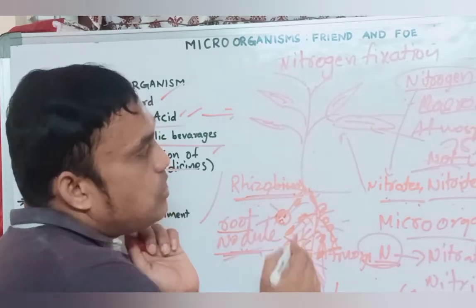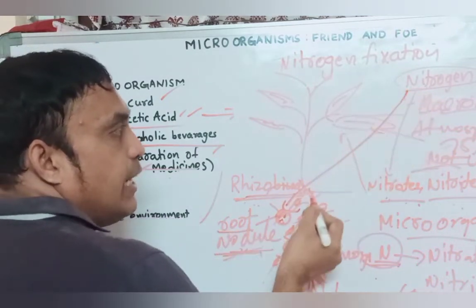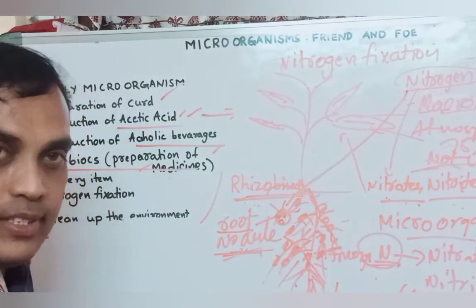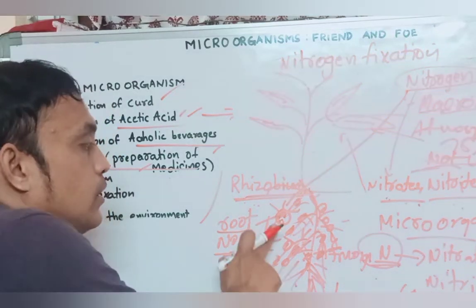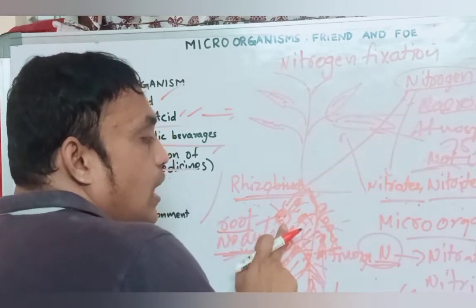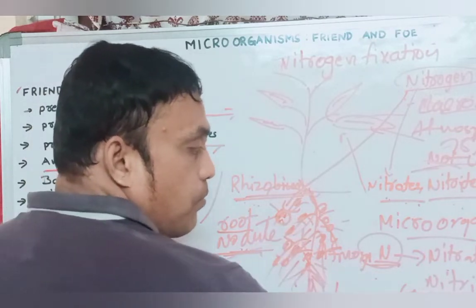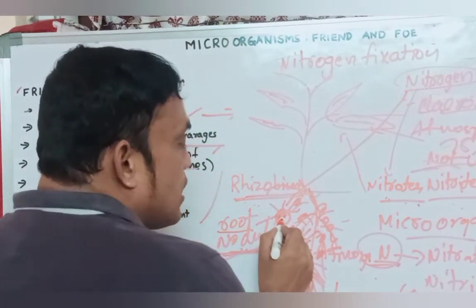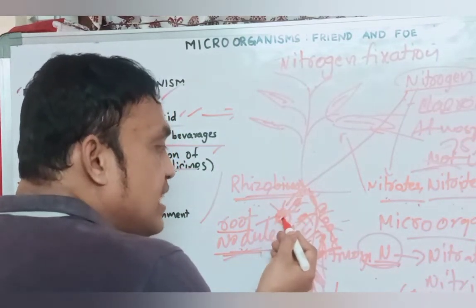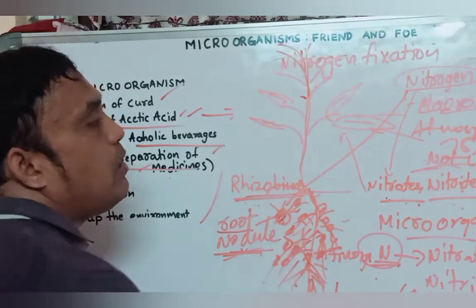This Rhizobium bacteria traps or absorbs atmospheric nitrogen and converts it into nitrates or nitrites. This is important. This Rhizobium bacteria absorbs atmospheric nitrogen and converts it into nitrates or nitrites, simple ones, or ammonia, NH3. These nitrates and nitrites plants use to increase the growth rate of the plant body.